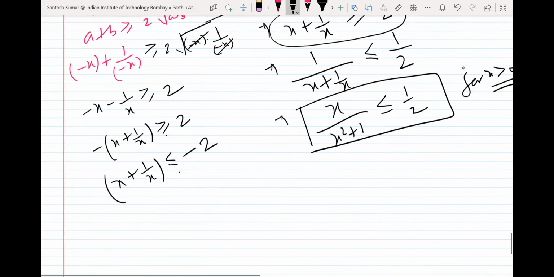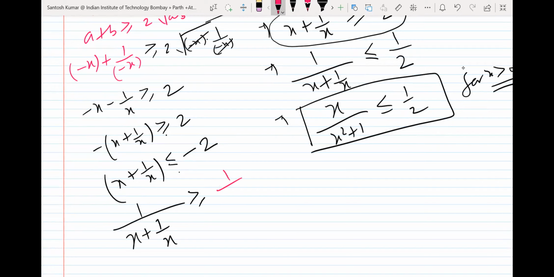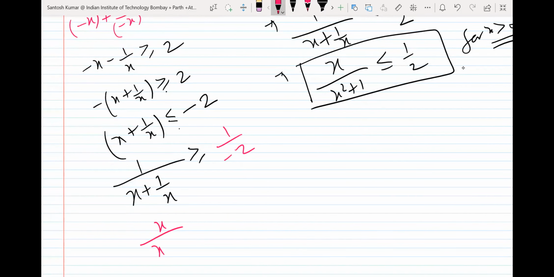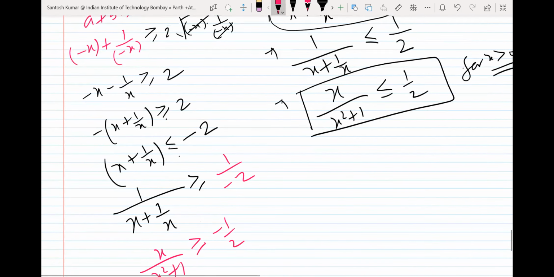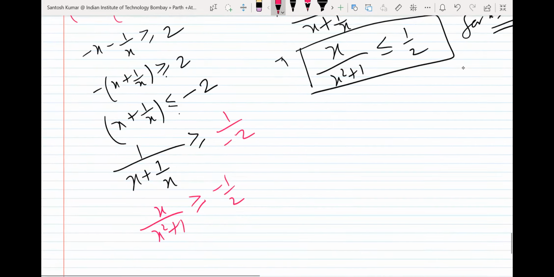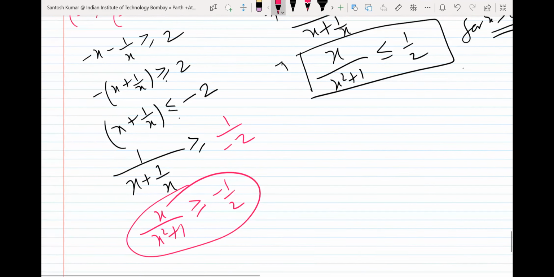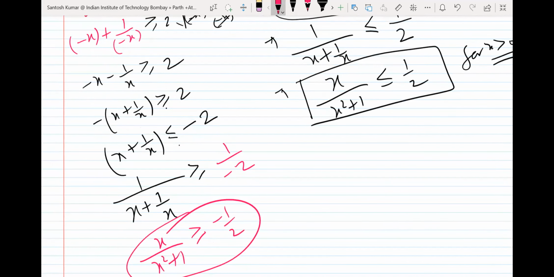But we need the function, which was the reciprocal, so again you take the reciprocal: x plus 1 by x is now more than equal to minus 1 upon 2. If you simplify, this is nothing but x upon x square plus 1, take LCM, and this is more than equal to minus half. So what do you decide? When x is negative, it is going to be more than equal to minus half. When it is positive, it is going to be less than equal to half.